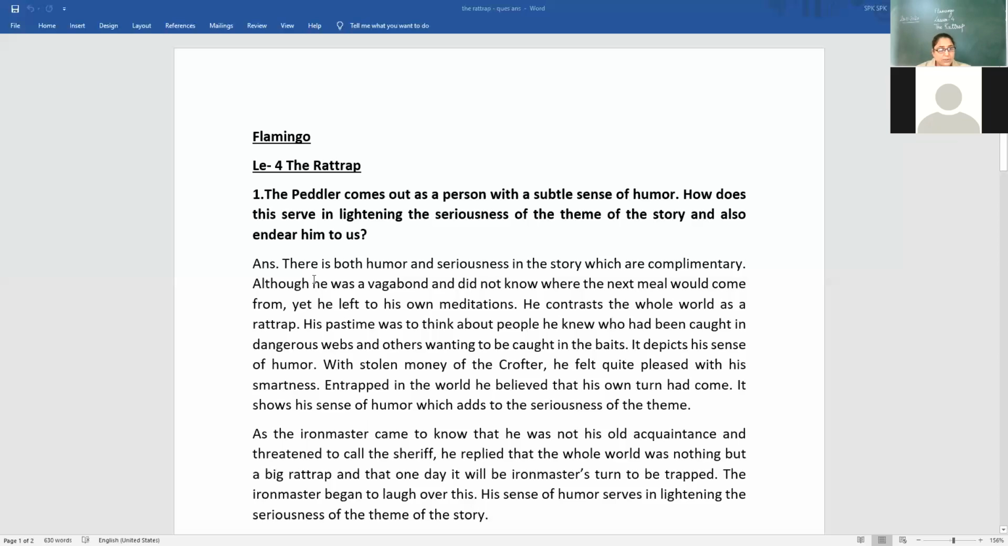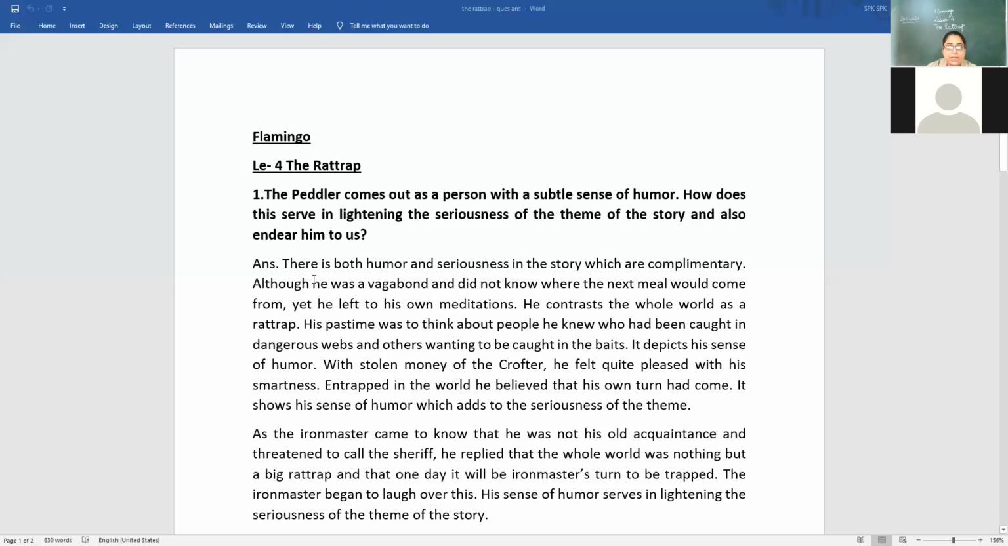Although he was a vagabond, here our peddler, who was a vagabond and did not know where the next meal would come from, yet he was left to his own meditations. It was his pleasurable pastime to think about people. He contrasted the whole world as a rat trap. You can even write, he contrasts the whole world as a rat trap. His pastime was to think about people he knew who had been caught in dangerous webs and others wanting to be caught in the baits. The baits we had discussed yesterday. It depicts his sense of humor.